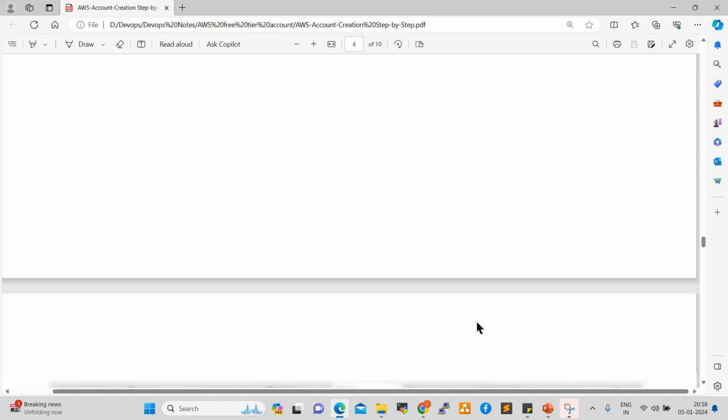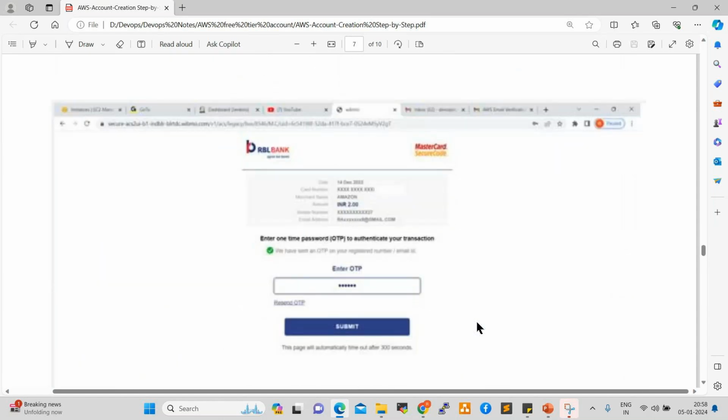Go down here. Once you give that, 2 rupees will be deducted from your account. Once you enter your card details, you'll get an OTP, and we need to enter it here. After that, 2 rupees will be deducted, and that 2 rupees will be reverted after 1 week.